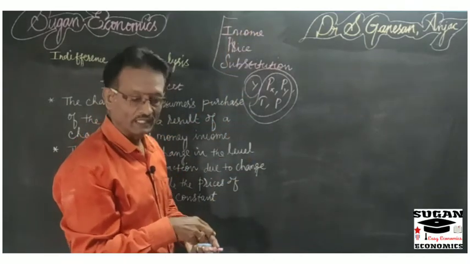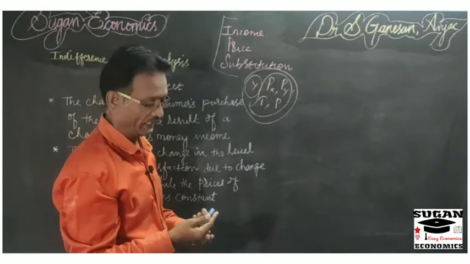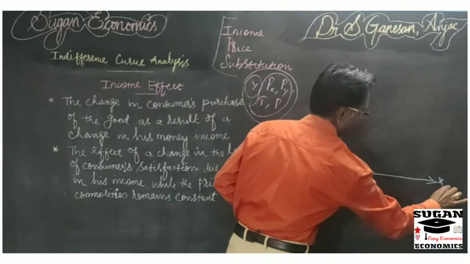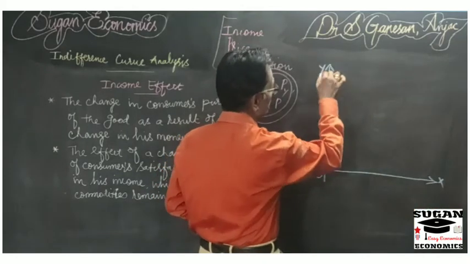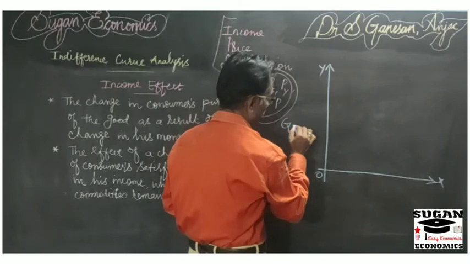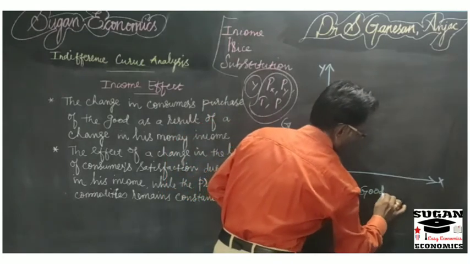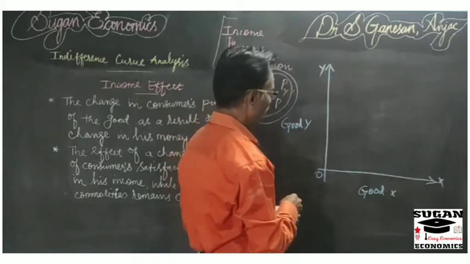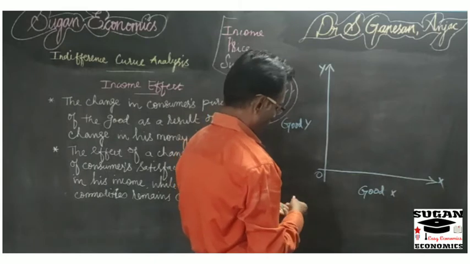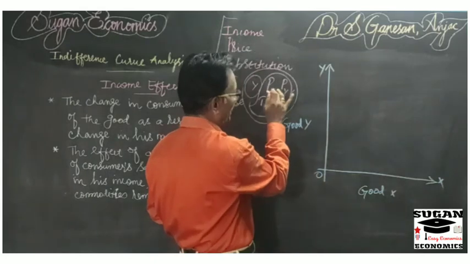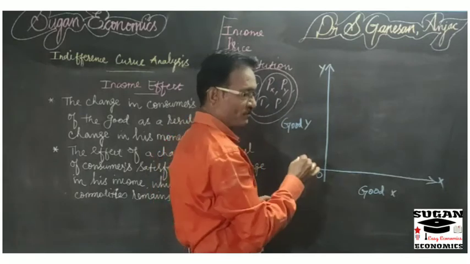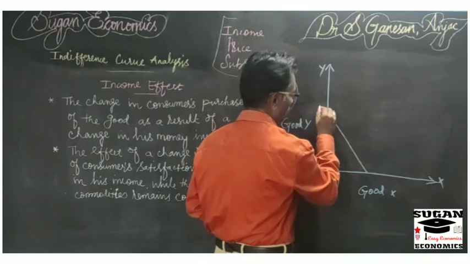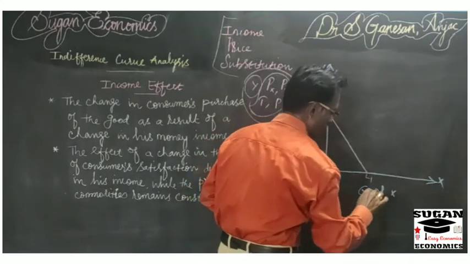Now I will explain the concept of income effect with the help of a diagram. Here on the x-axis we have taken good X, and on the y-axis we have taken good Y. First, given the amount of income and the price of the two commodities X and Y, we draw a budget line. Take this budget line as B1 L1.